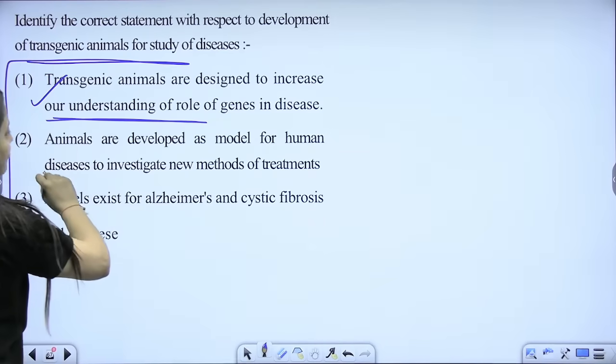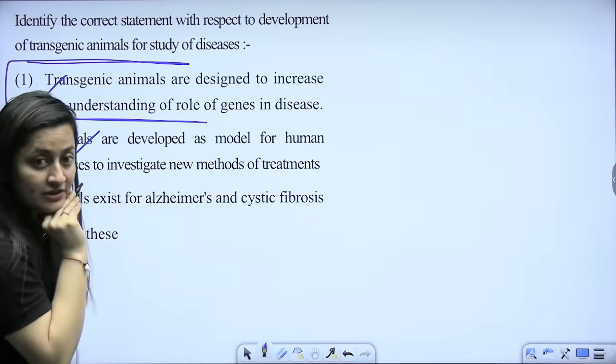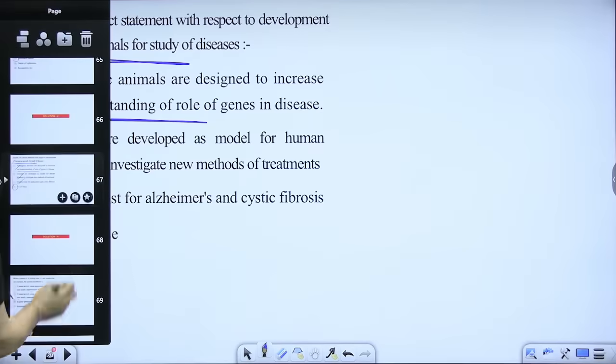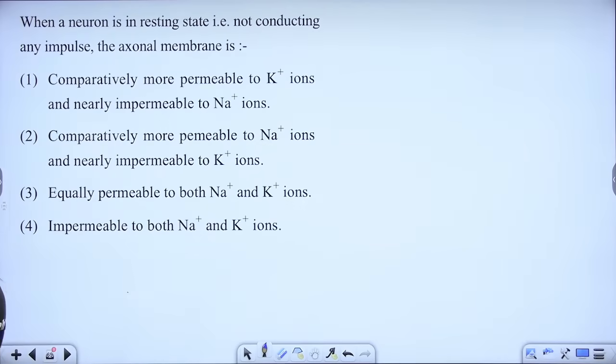They are developed as models for human disease to investigate new methods of treatment. True that. Models exist for Alzheimer and cystic fibrosis. True that. So all of these, beta. All of these. Okay, next part, neurons.